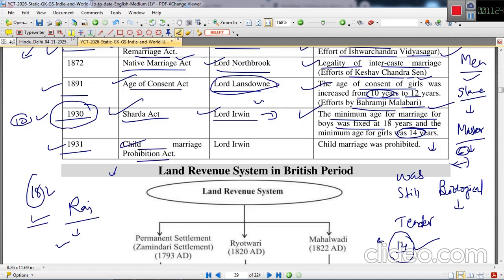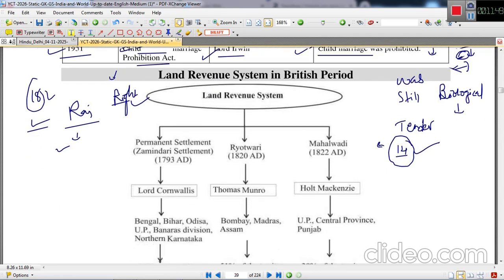This is not his decision because his mind is not that much grown that he can decide. So the right to choose is certainly infringed in such a case. Anyway, the Child Marriage Prohibition Act was passed under the viceroyalty of again Lord Irwin in 1931, and child marriage was prohibited, but still it happens in the society.